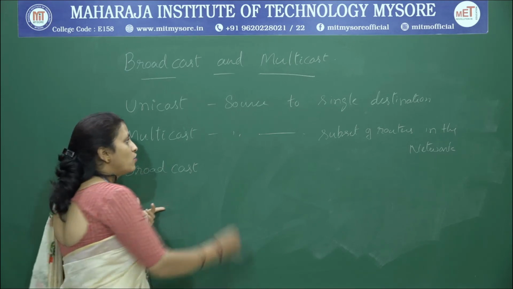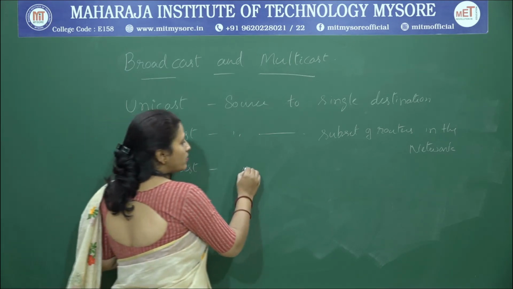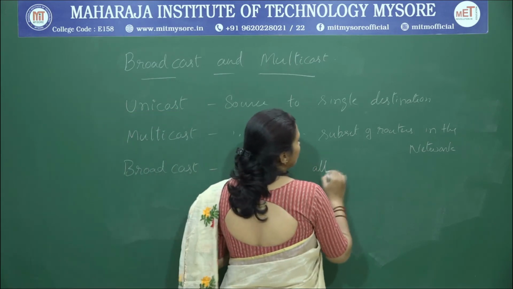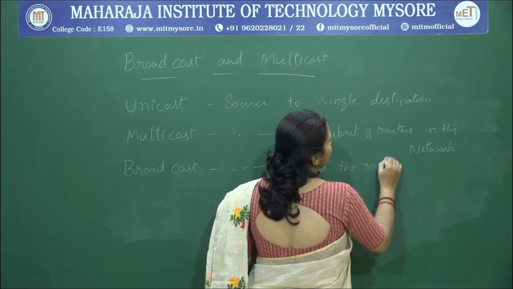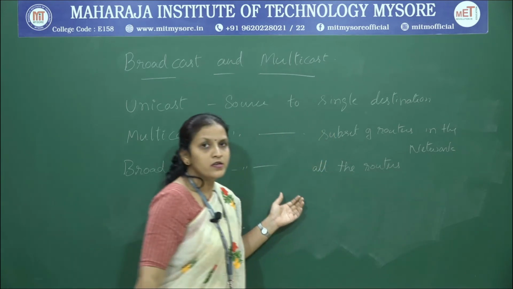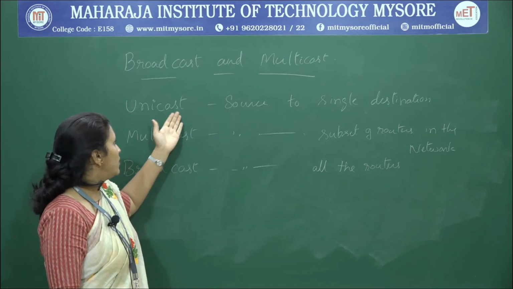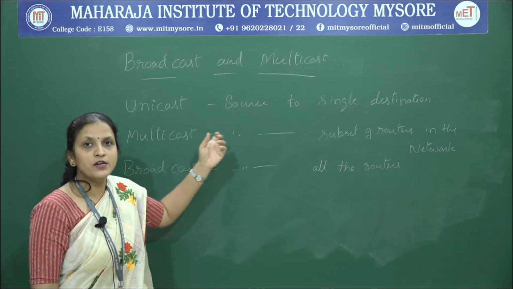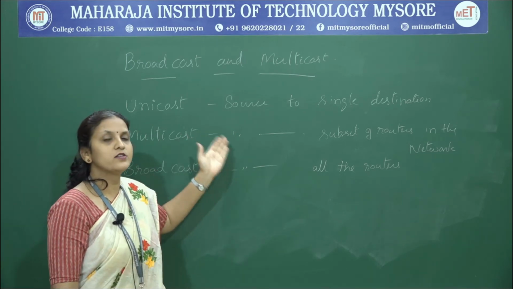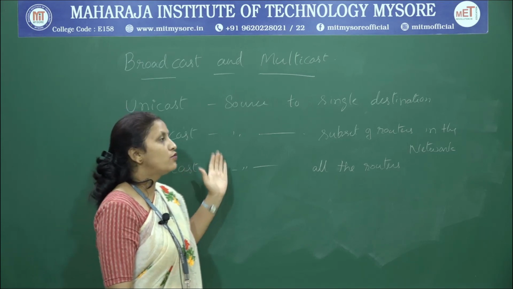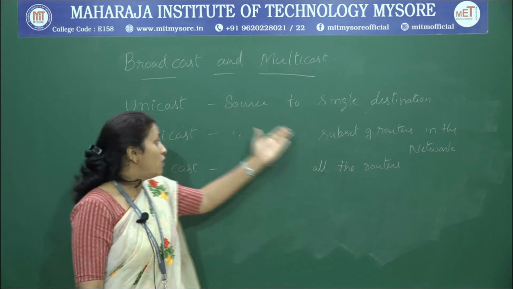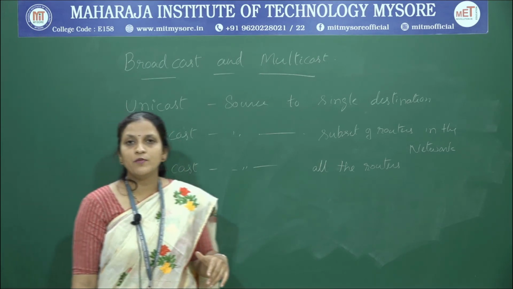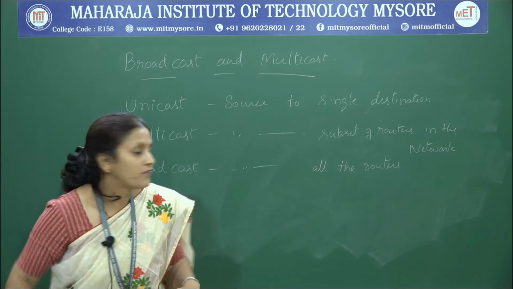Next is broadcast. What do we mean by this? Here our source is going to send a data packet to all the routers in the network. Okay. So, this is about forwarding, unicast, multicast and broadcast. Whatever we have studied so far is with respect to unicast, where a source is going to deliver its packet to a single destination, right. Now, we will start our study about how multicast and broadcast forwarding will be done in the internet.